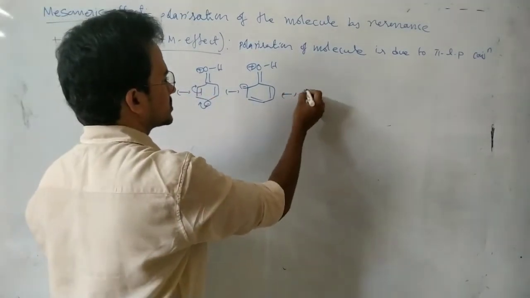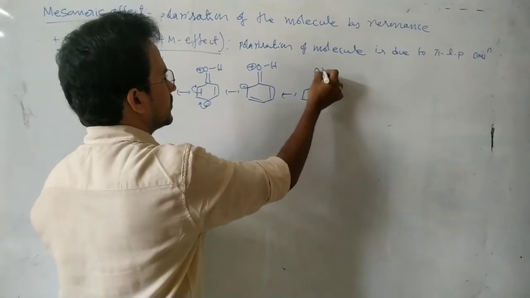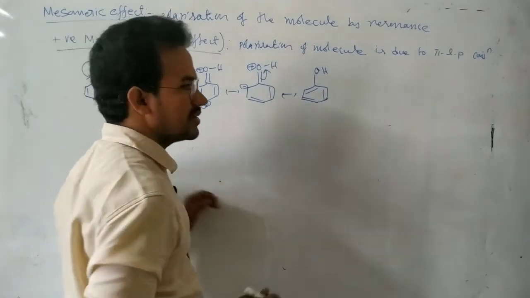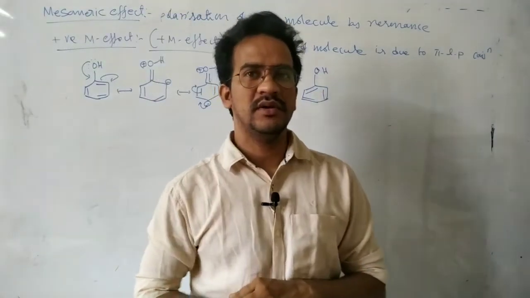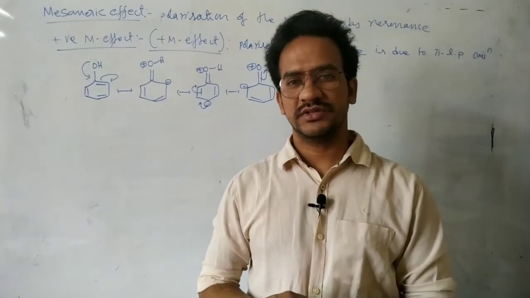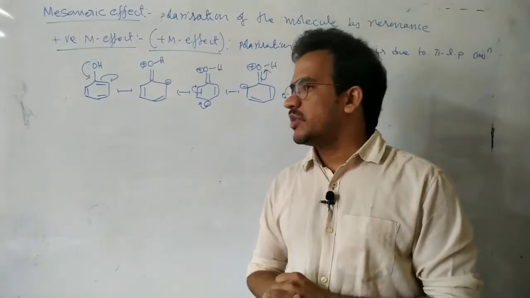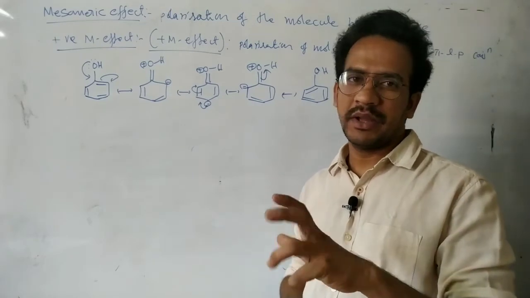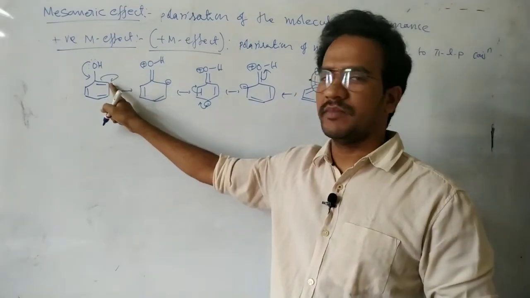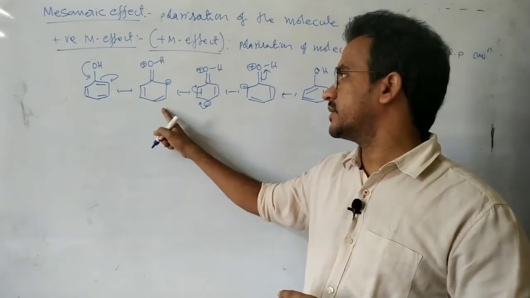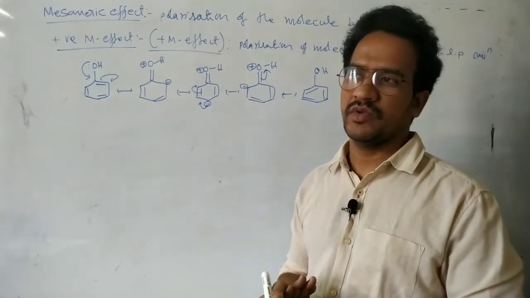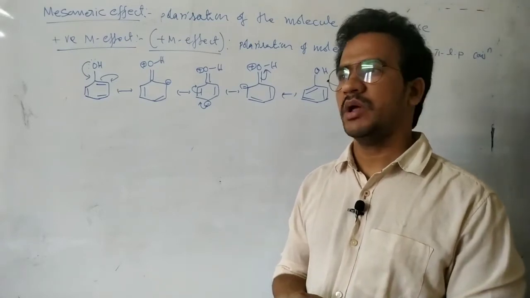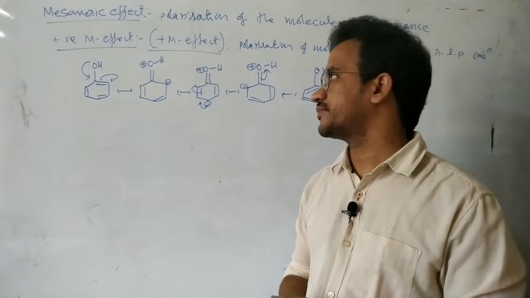Next, one more structure, starting structure, pi bond here. So phenol has a total of 5 resonance structures. Here the molecule gets polarized. The oxygen develops positive charge, and at the ortho carbon and para carbon, negative charge is arising. That means the molecule gets polarized, with the charges separated.